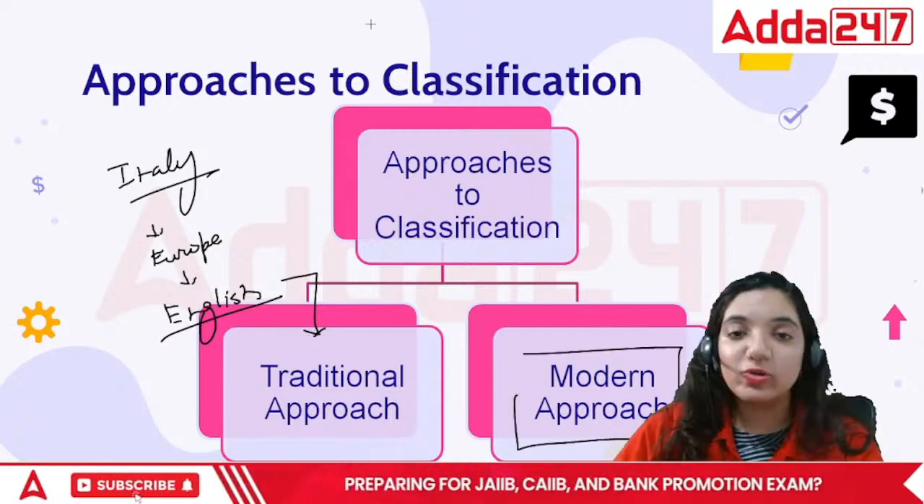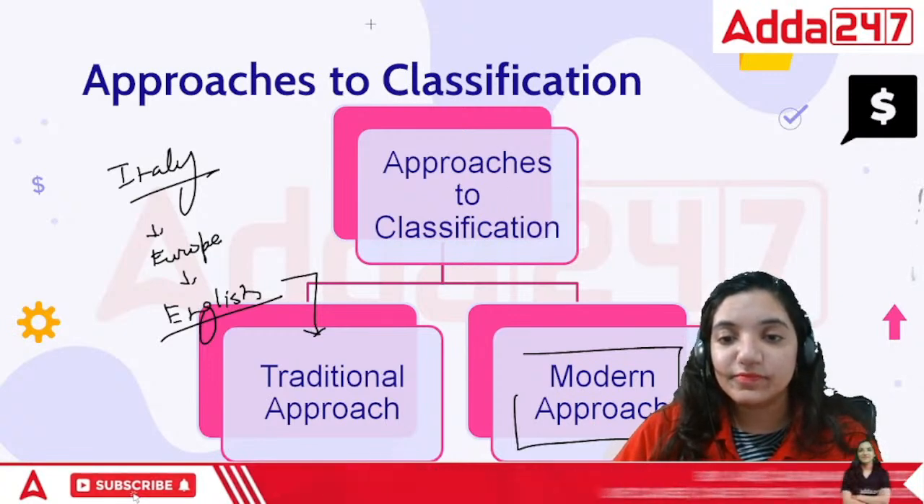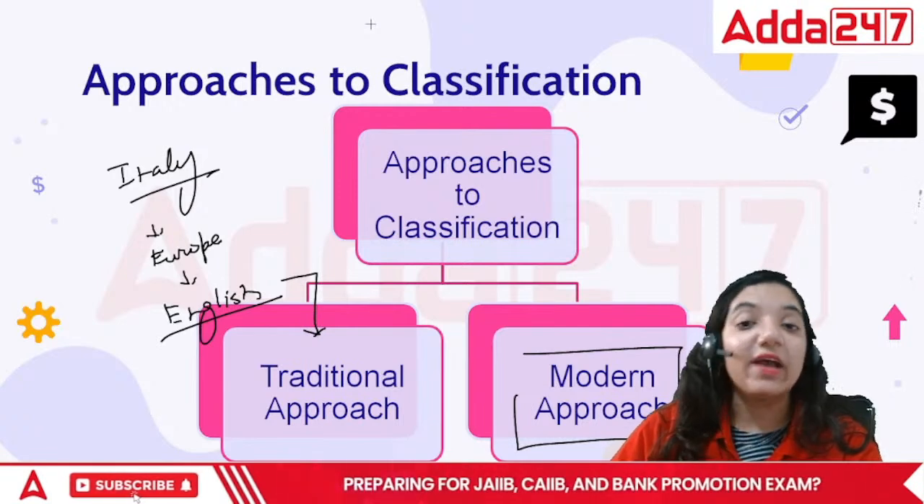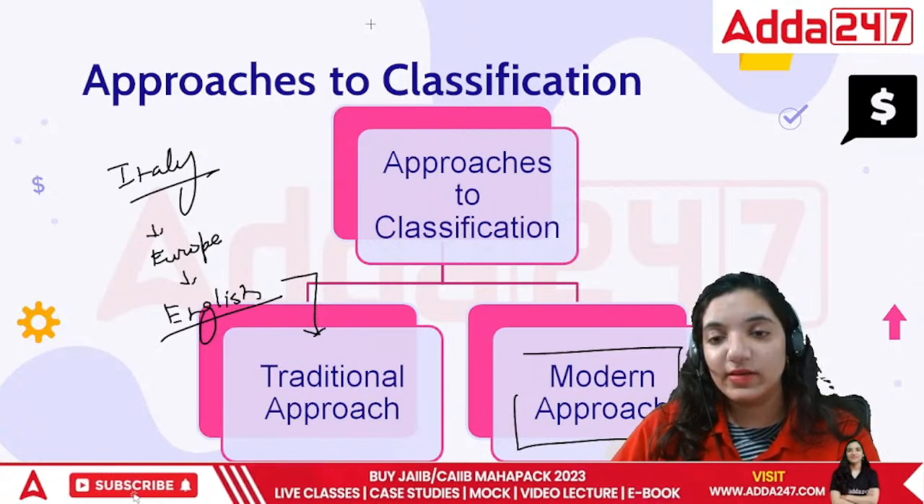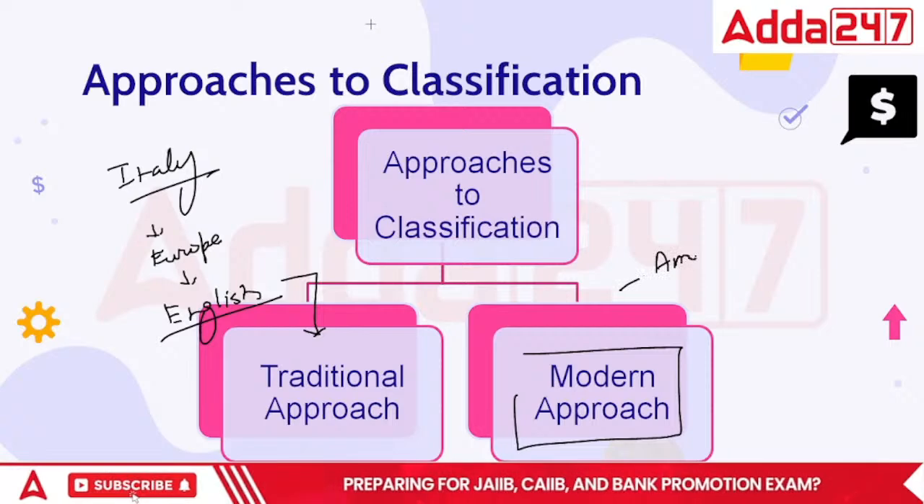While the second one is the modern approach. What do you mean by modern approach? Under the modern approach, we have the American approach. This is the American approach. The American approach is a little easier.